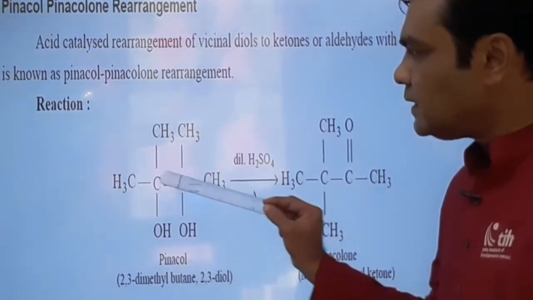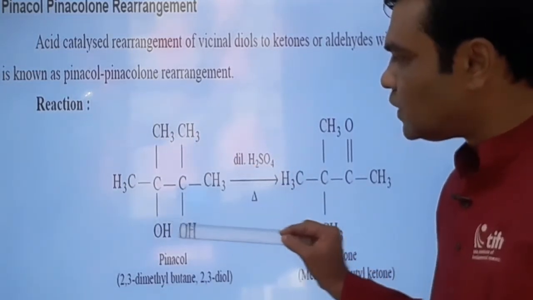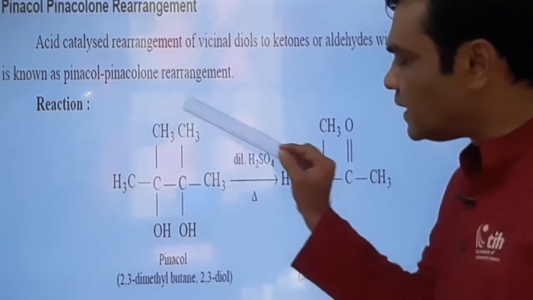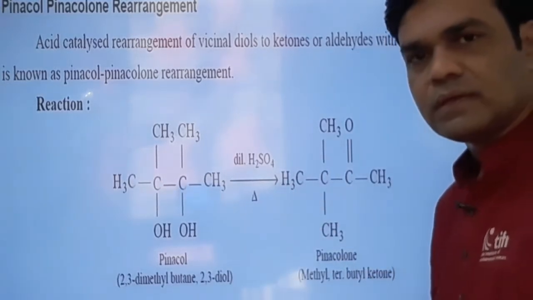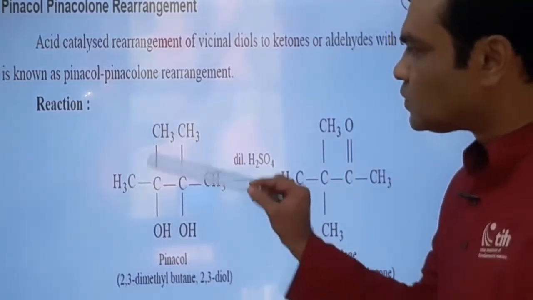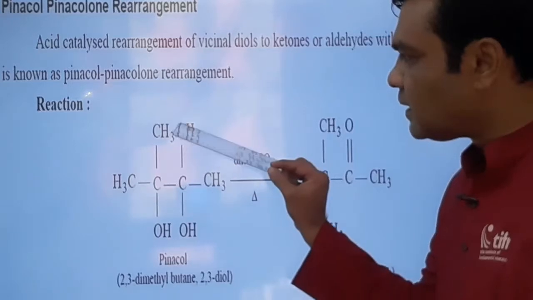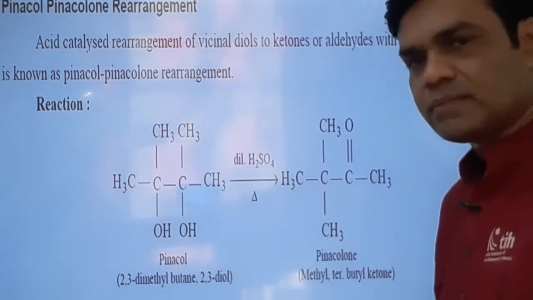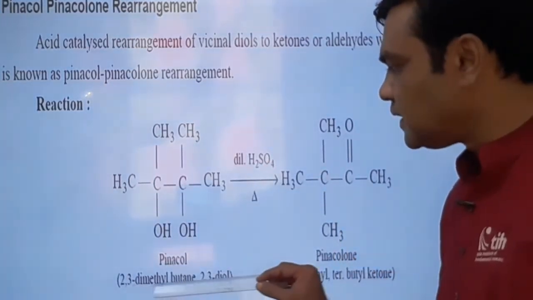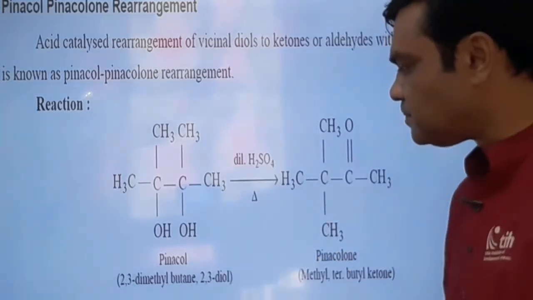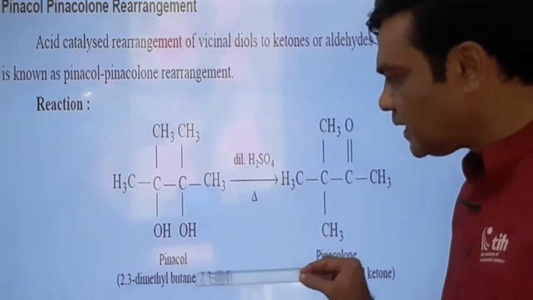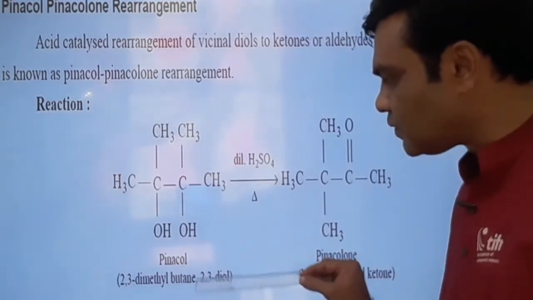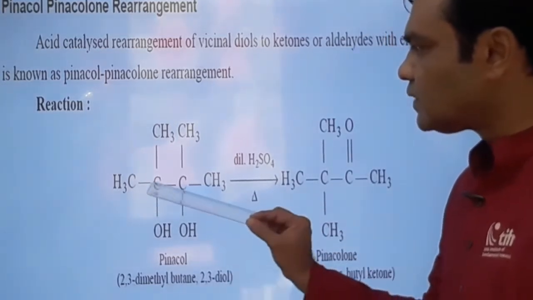Then along with these two OH groups, these two methyl groups are also there, which are present on the alkyl chain. This methyl group is present on the second carbon, this methyl group on the third carbon. So it is 2,3-dimethyl butane 2,3 diol. Here the comma should not be there, instead a hyphen, a dash, should be there. Okay, so its name is